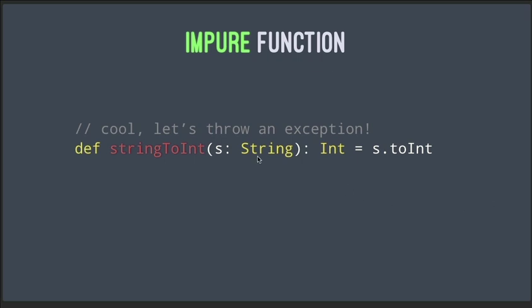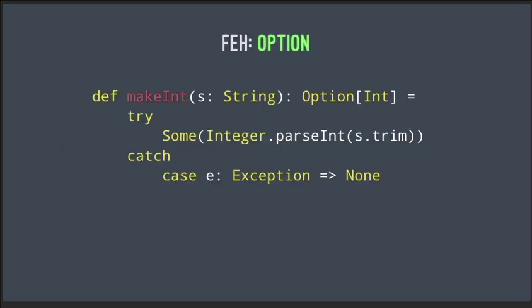Conversely, an impure function is something like this, where we attempt to convert a string to an int, but guess what? toInt will throw an exception. So if the string has the value hi mom, this is going to throw a number format exception and blow up your code. So we don't do that. We don't throw exceptions. We don't write impure functions. Instead, when it comes to errors, what we do is we use this thing called functional error handling. And in Scala, there are at least 3 ways to implement functional error handling.